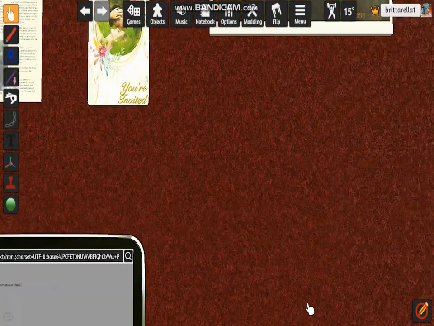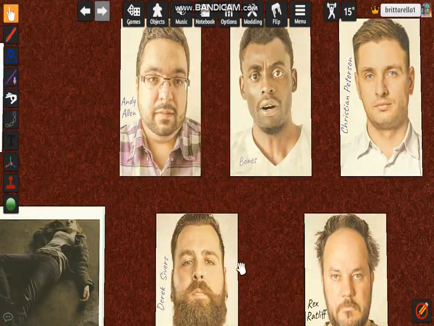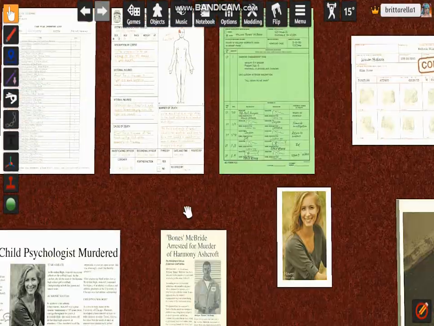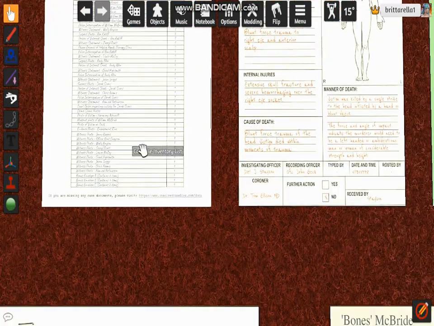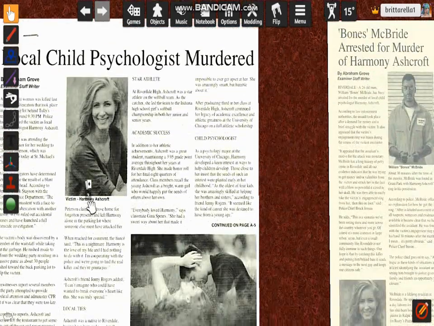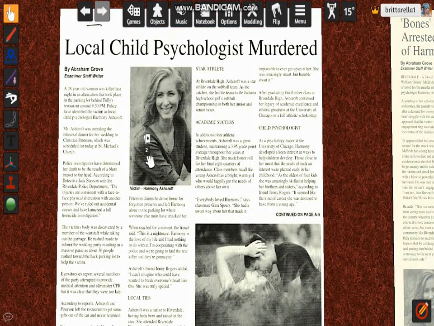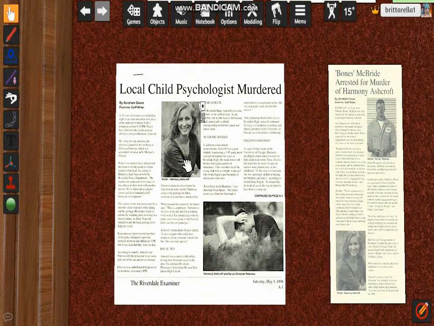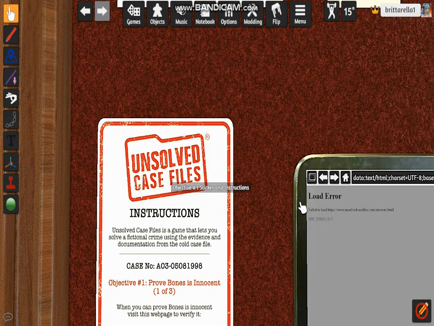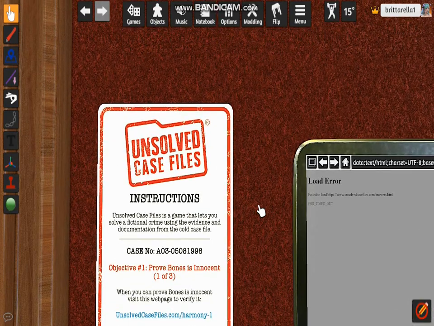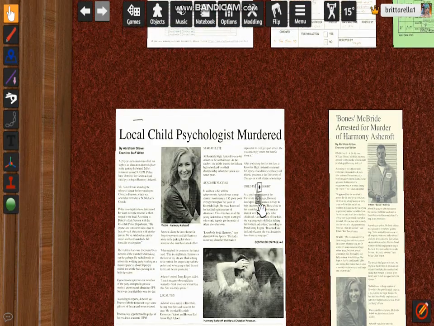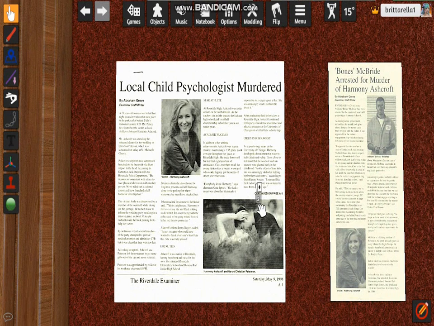I think the next step is to read this local newspaper, which is this one right here. There's actually two of them. And we need to figure out how to prove Bones' innocence. We'll just have to wait and see.